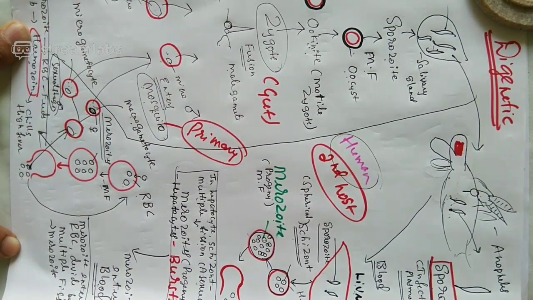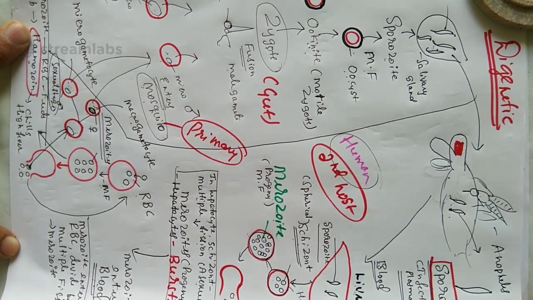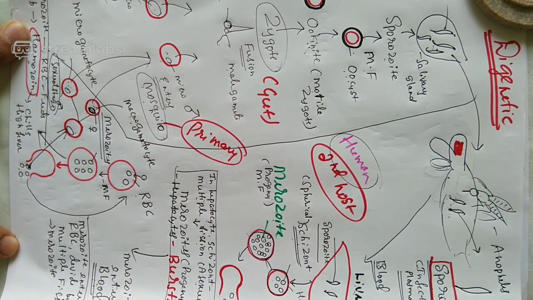Today we have discussed some of the bacterial diseases. We revised it and finished it. Then we went to viral diseases and finished all of them. Then we entered protozoan diseases. In the protozoan diseases, we took malaria, a very important one, and discussed in detail the life cycle of the malarial parasite called Plasmodium. This life cycle involves two hosts, human and mosquito, so it is a digenetic life cycle.